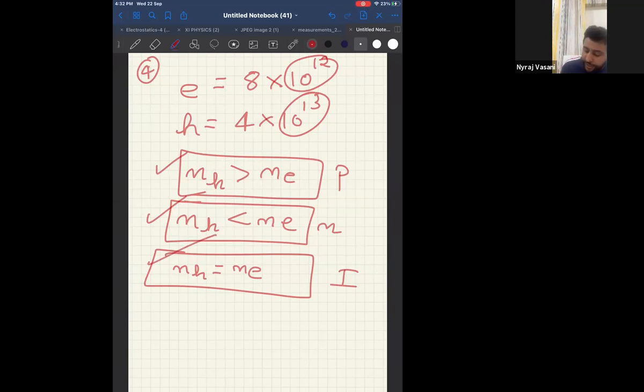In this particular case, I got case 1. The number of holes is greater than the number of electrons. Therefore, it is a p-type semiconductor. Therefore, the answer will be option A. That is your p-type semiconductor. Therefore, mark your answer as option A. The fourth one is A.